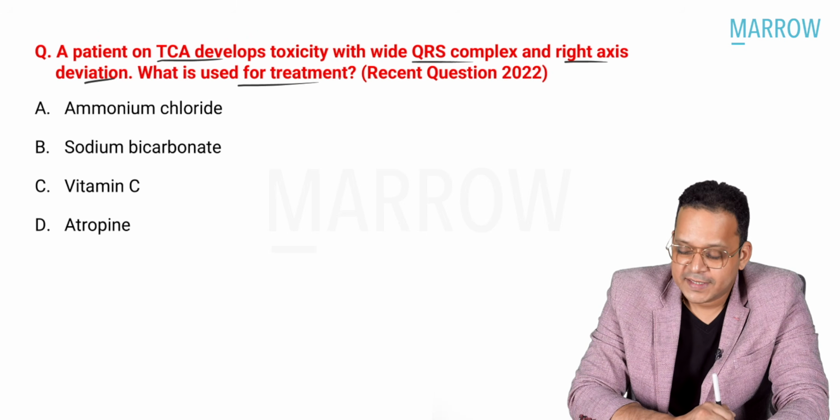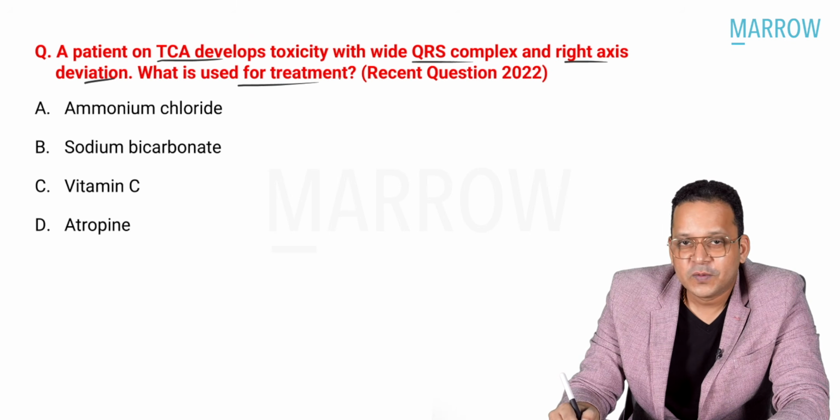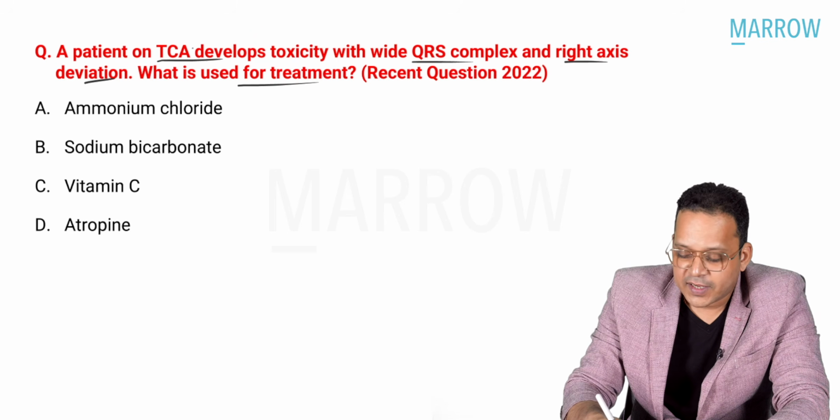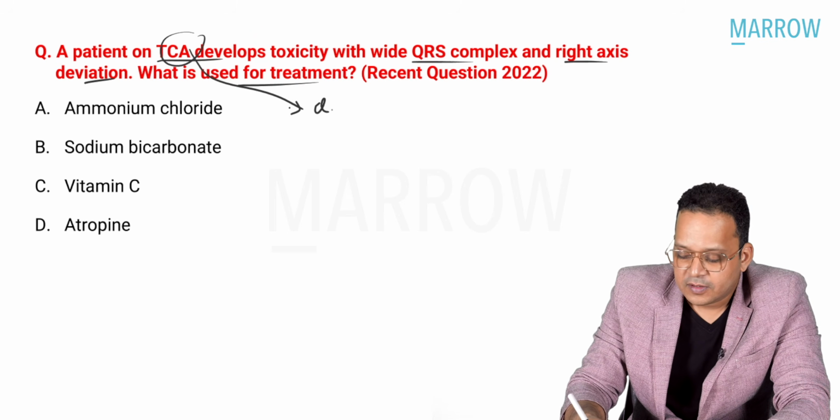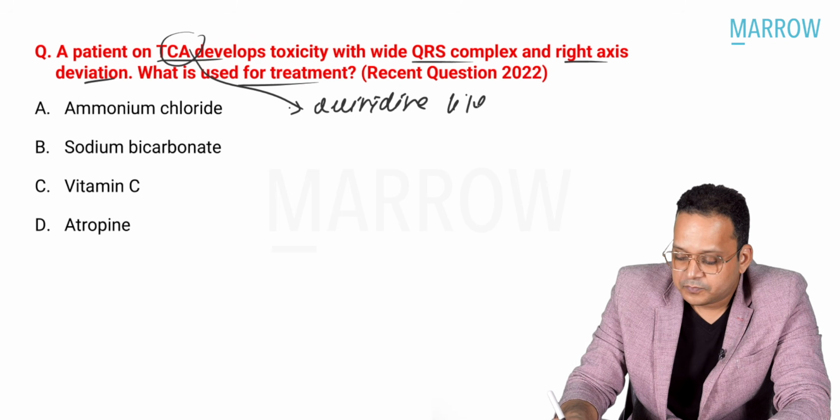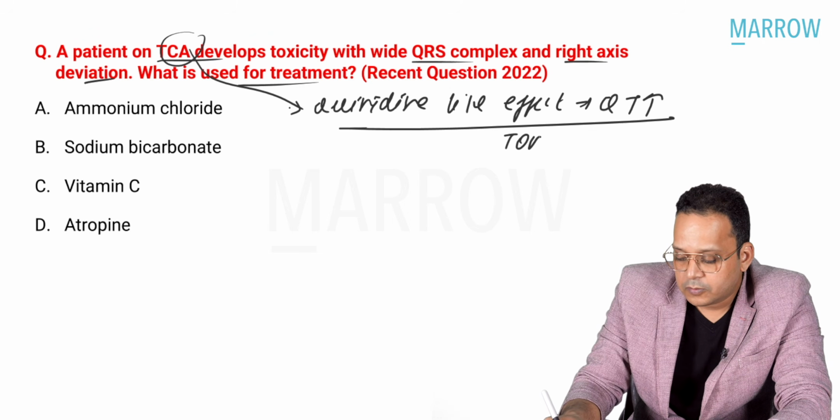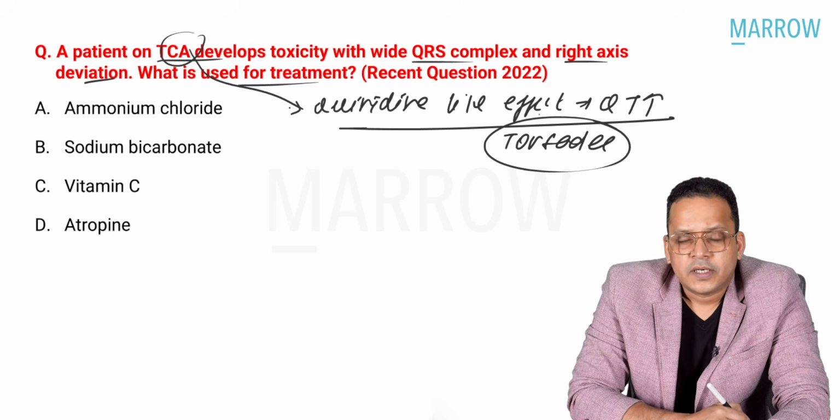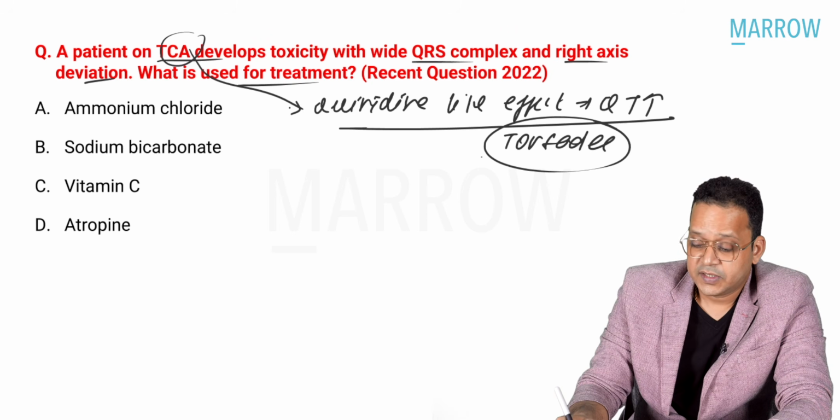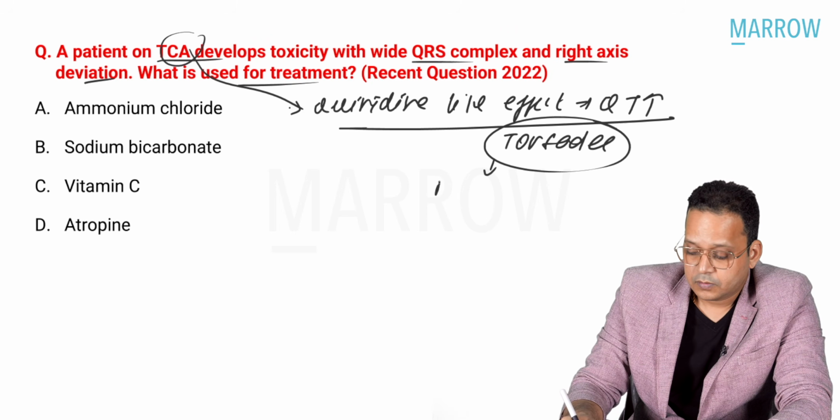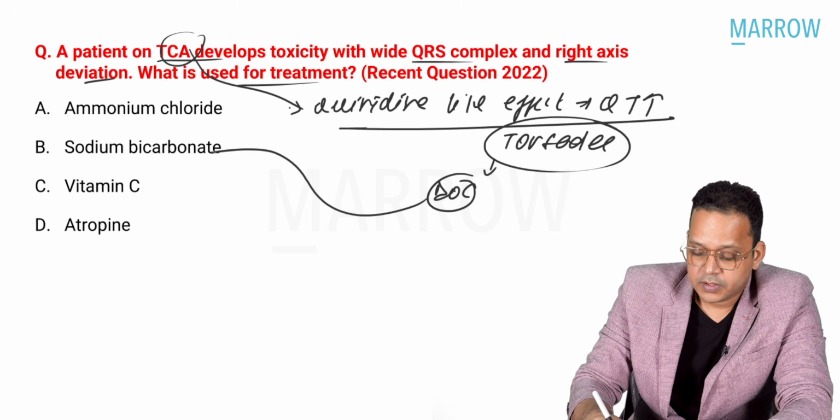So arrhythmia, basically TCA causing arrhythmia. What is the treatment of choice? See, tricyclic antidepressants have a quinidine-like effect, and quinidine causes QT prolongation or torsades. For this arrhythmia that is seen here, the drug of choice is bicarbonate.